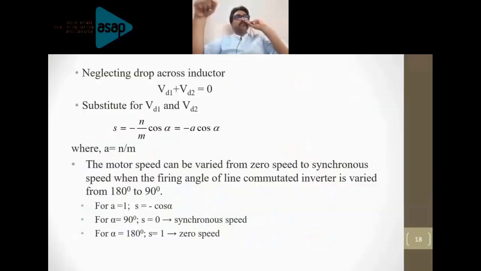Okay, fine. Now, as I mentioned, alpha will be controlled only to the value of 165 degree in order to have a smooth commutation. So we will see what happens when you apply 165 degree. When it is 180 degree, just go to the previous slide, slide 18.